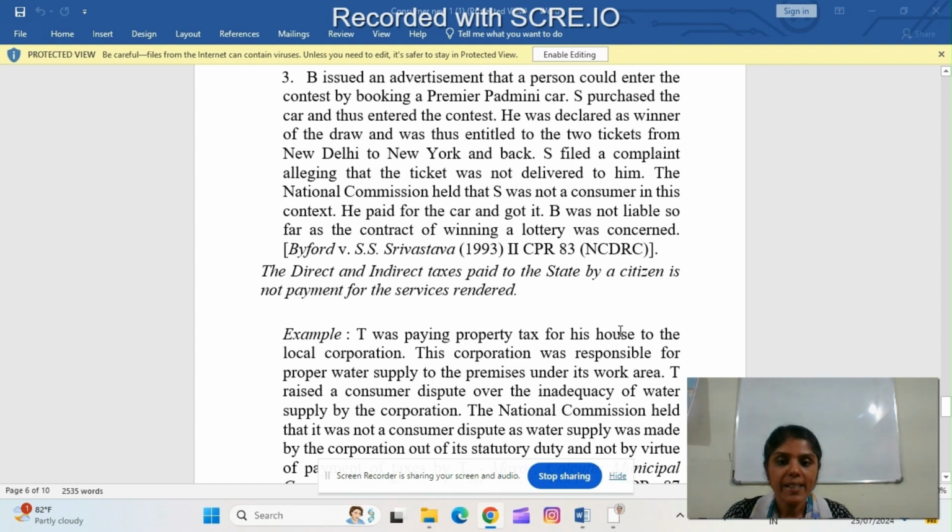That means the direct and indirect taxes paid to the state by government is not payment for services rendered. Here, the direct or indirect tax paid to the state by a citizen is not considered as a payment for services rendered.